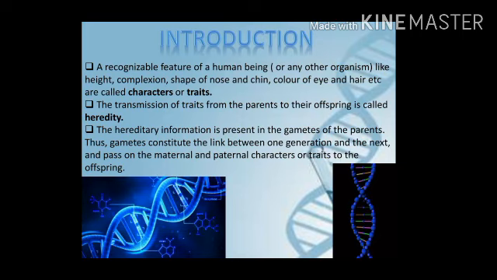For example, your height, your complexity, your shape of nose, shape of chin, color of your eyes, color of your skin. These are the different recognizable characters in a human being. These characters are known as traits. Now, as you have seen in the name of the chapter, that is heredity. Now, what is heredity? You have understood about trait, character. Now, what is heredity? The transmission of trait from parent to their offspring is called heredity.